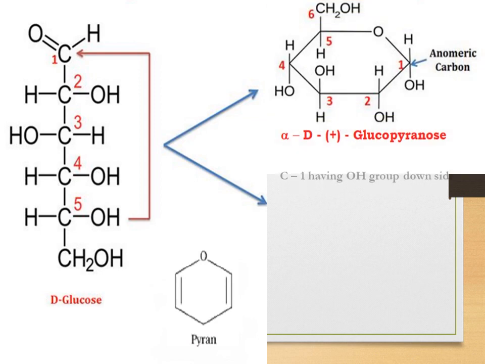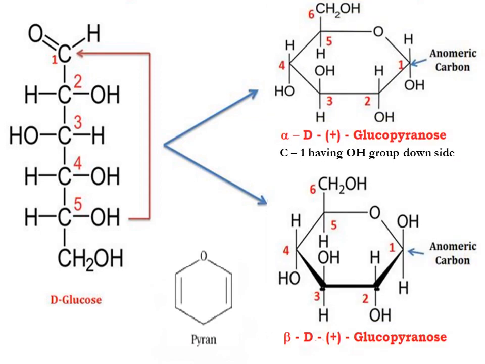Students, over here you all can see Fischer projection formula that has been converted into Haworth projection formula. So this linear structure is of the Fischer projection formula, and you all can see an arrow that is starting from C5 and it points towards the C1. Means what is happening? A reaction between C1 carbon and C5 carbon takes place to form a ring structure, and the ring structures which are formed are alpha D positive glucopyranose and beta D positive glucopyranose.